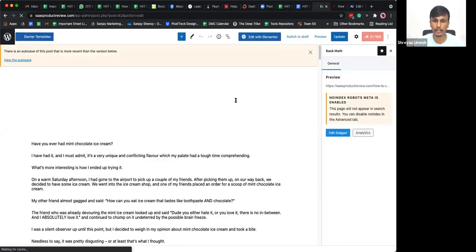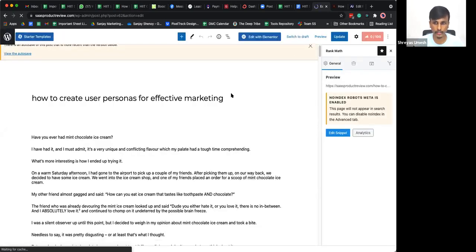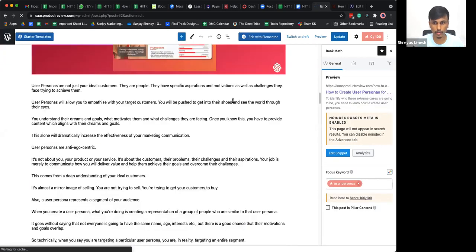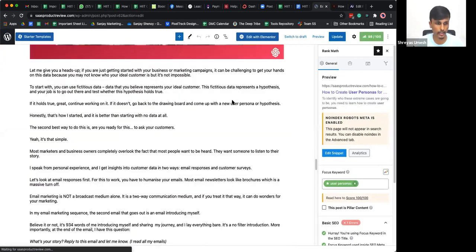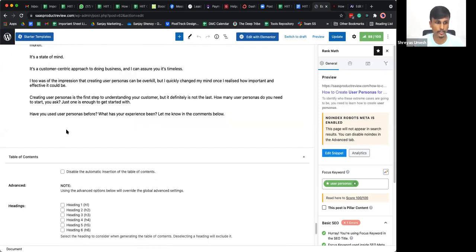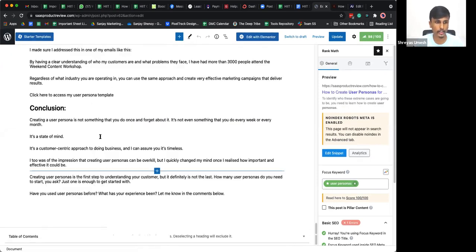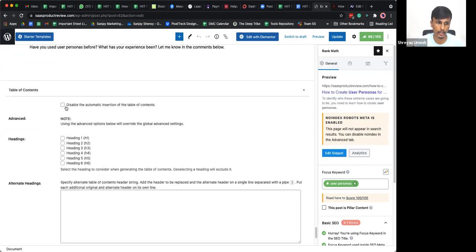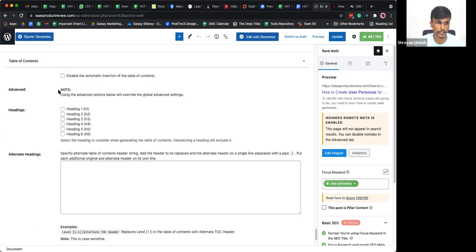This plugin definitely helps your SEO because it helps your user interact with particular sections of your articles very easily. So if you go to the bottom of this page, you can see this table of contents option here. Just click on it and it'll open up. By default, if you have checked the auto insert option, you don't have to do anything here.